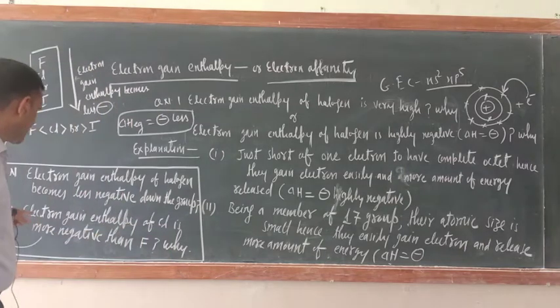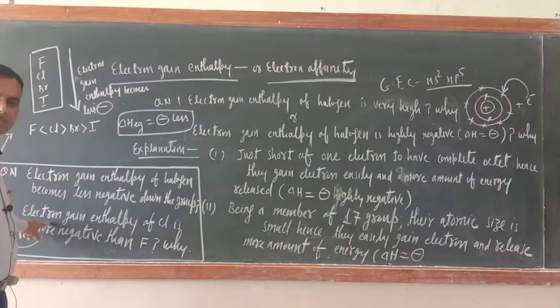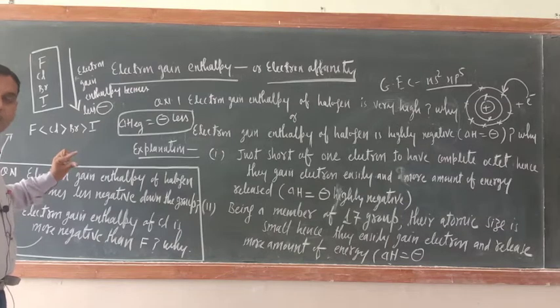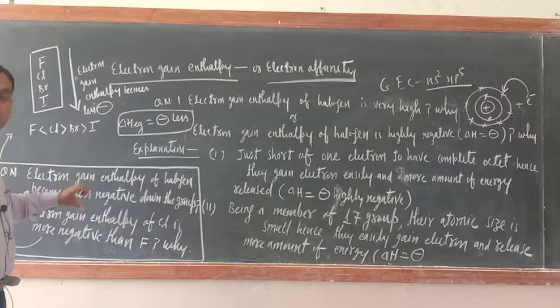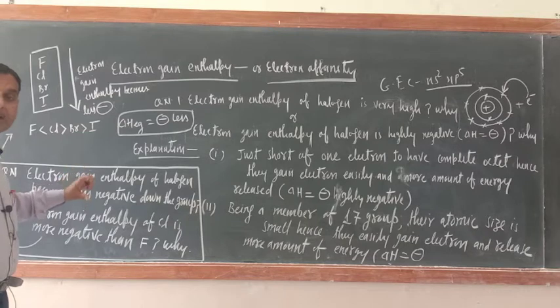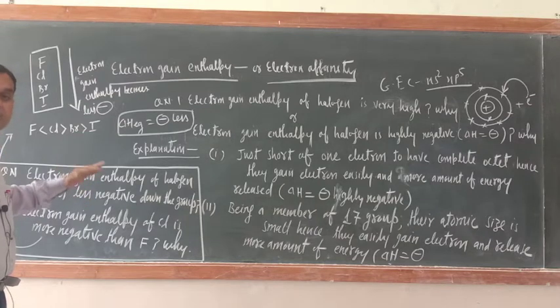So what will you write as the answer? The answer is, since the size of fluorine is small, its outermost shell electrons repel the incoming electron. Hence fluorine does not accept the incoming electron easily. Hence less amount of energy is released.